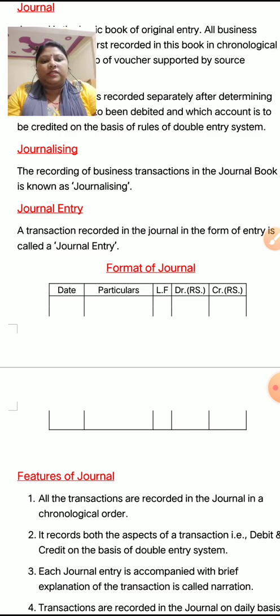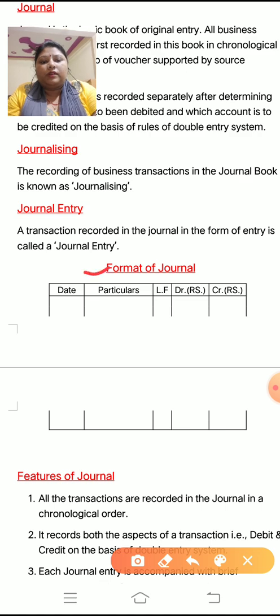Now children, this is the format of journal. The first column is date, next is particulars, and the third column is ledger folio. L.F means ledger folio. Then debit and credit.